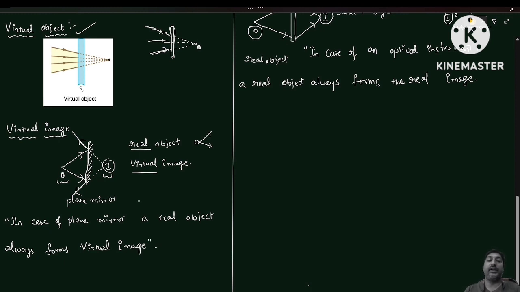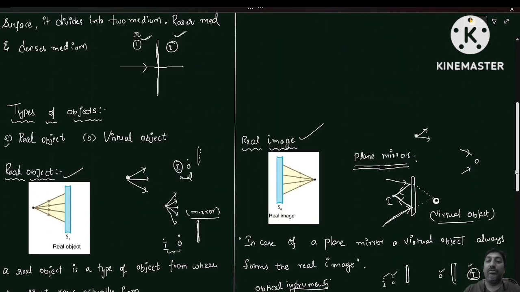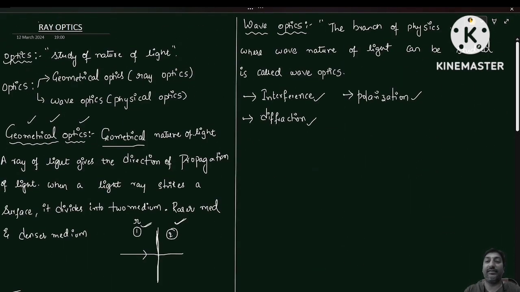Okay? Take down up to here. So once again, go through from the start. What we have discussed: what I mean by ray optics. Before going to ray optics, what I mean by optics. Optics is a branch of physics which deals with the study of the nature of light. That branch of physics is called optics. And how many types of optics do we have? We have two types of optics. One is geometrical optics, and the other one is wave optics.